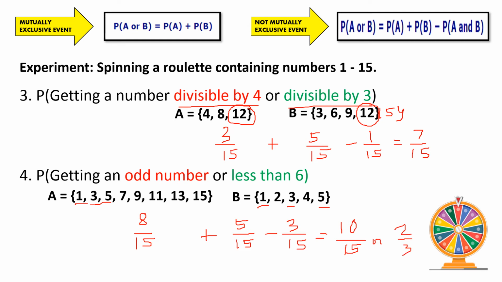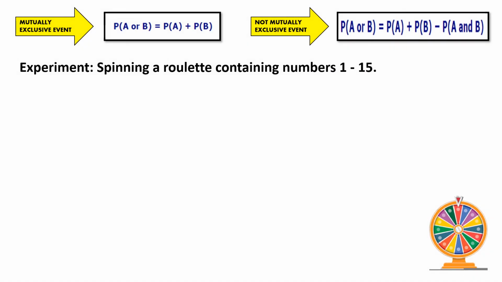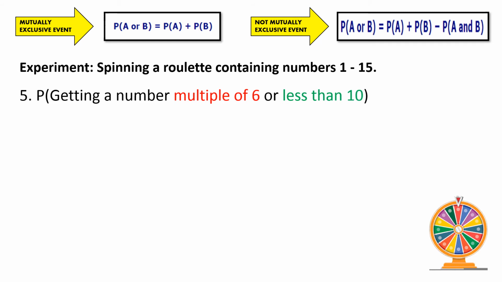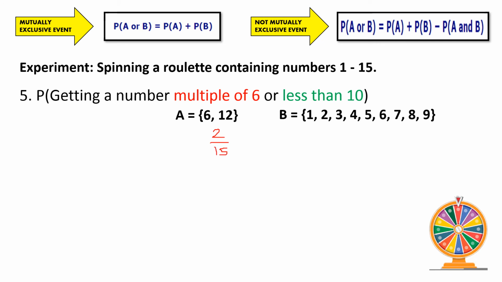Next one, one more example. Number 5: the probability of getting a number that is a multiple of 6 or less than 10. The multiples of 6 for the first event are plainly the numbers 6 and 12. We're not going to include 18 because we are only talking about the numbers 1 to 15. Then the numbers less than 10 are 1, 2, 3, 4, 5, 6, 7, 8, 9. Therefore, the first event has a probability of 2 over 15, while the second event has a probability of 9 over 15.